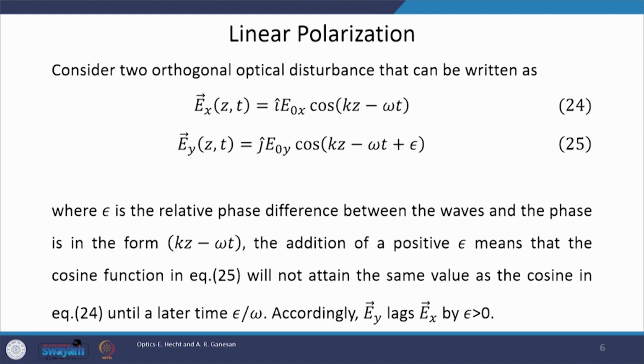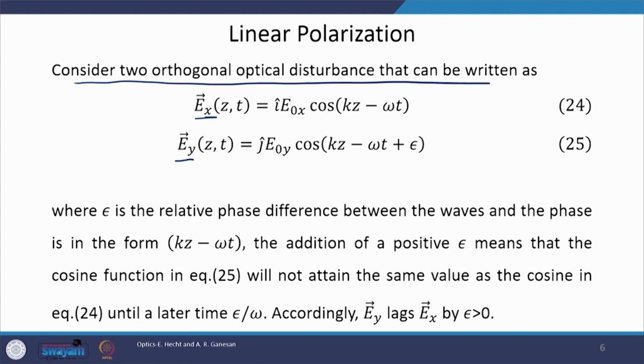Now, once the plane of vibration is understood, let us move further in understanding the concept of polarization, in particular linear polarization, mathematically. Consider two orthogonal optical disturbances. First is Ex and second is Ey. X and Y represent the direction of vibration. It means that Ex represents a field which is oscillating along the x axis, and Ey represents a field which is oscillating along the y axis.